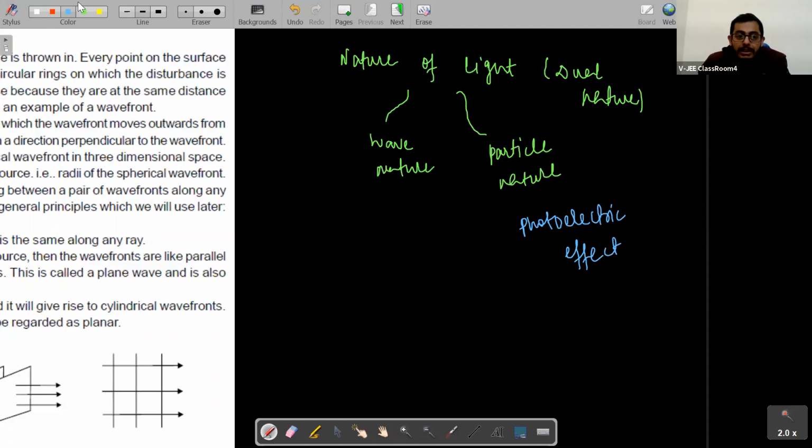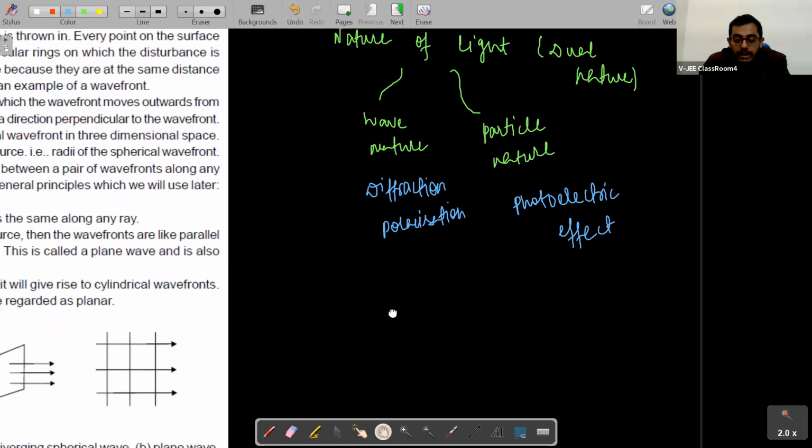In wave nature, there are many phenomena which we will study in this chapter. That is diffraction, polarization. So there are many phenomena which are explained by using wave nature of light, and there are many phenomena which could be explained by using particle nature of light. That is why we say that light is of dual nature, right?